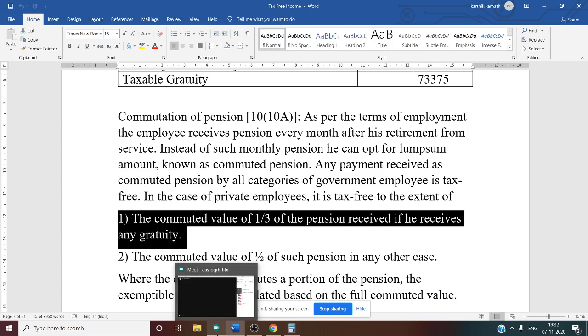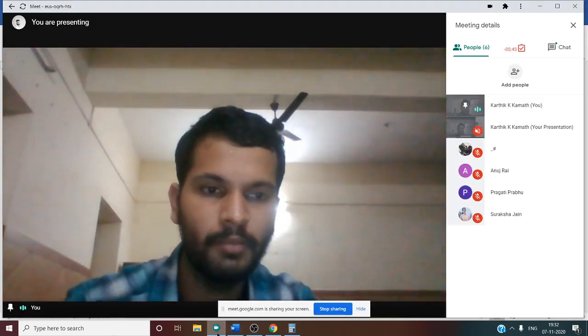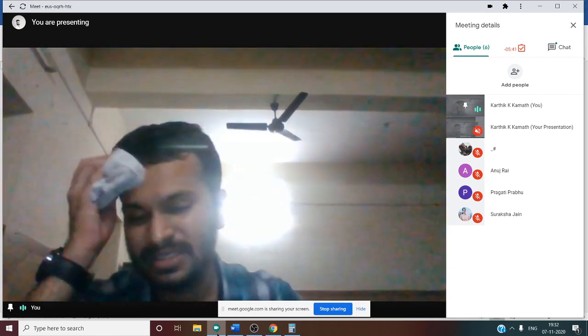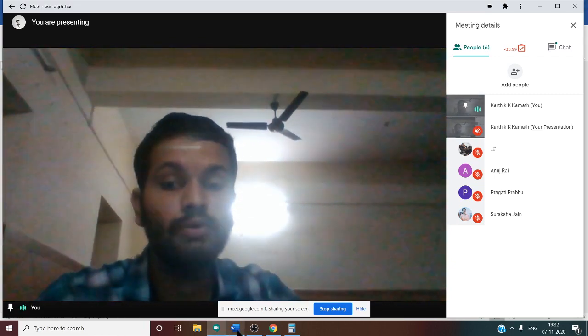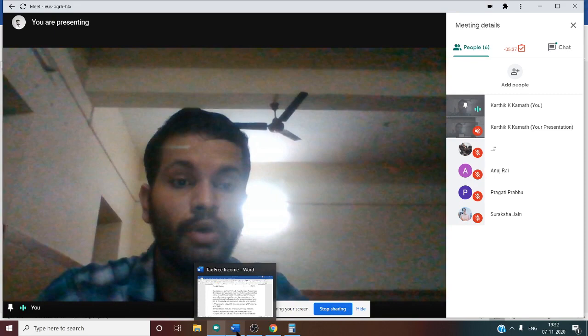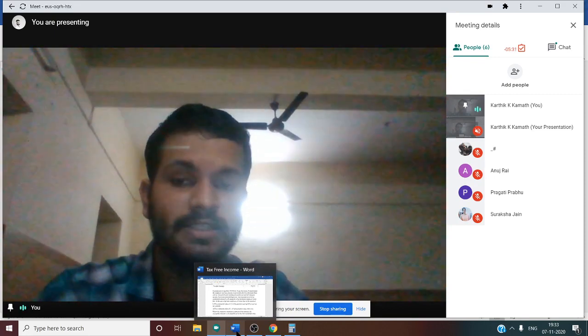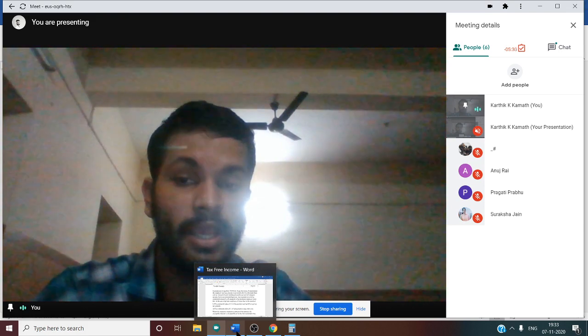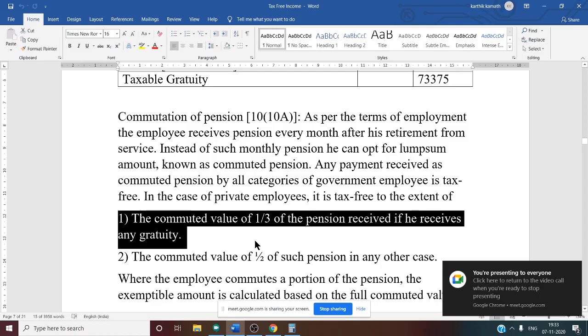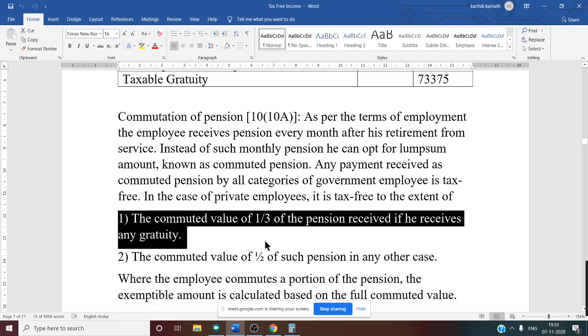Say half of the pension is commuted at 60,000, as given in the problem. But while calculating, we want the full value. How to get the full value? Do the reciprocal. The reciprocal of 1 by 2 is 2 by 1. So 60,000 into 2 by 1 gives the full value, 1,20,000. On that 1,20,000, you can easily calculate 1 by 3, and you get the exemptible amount of commuted pension when the person receives gratuity.